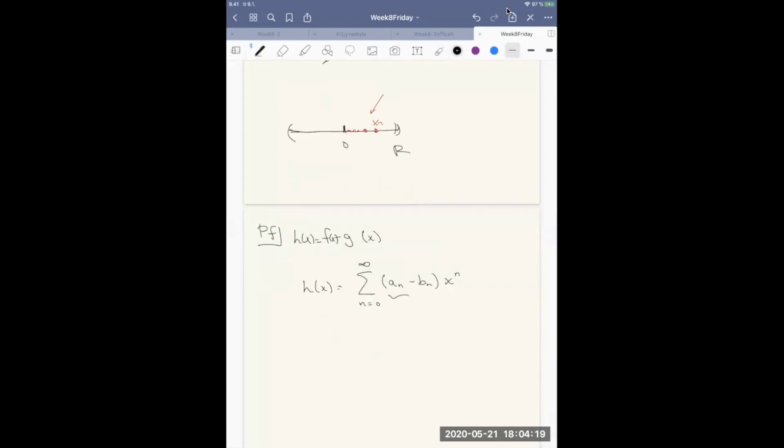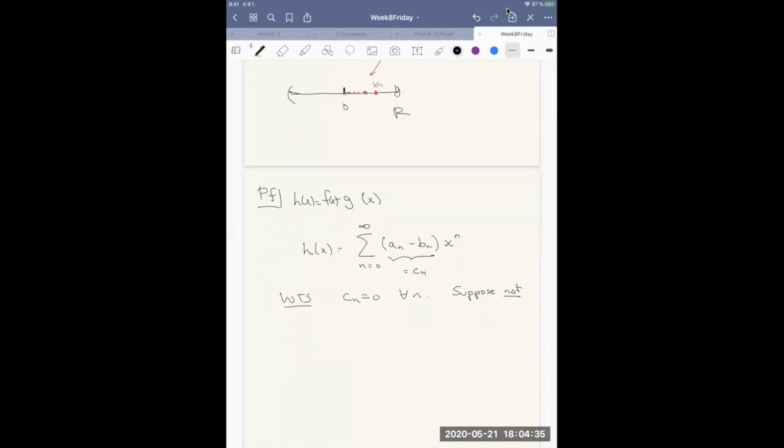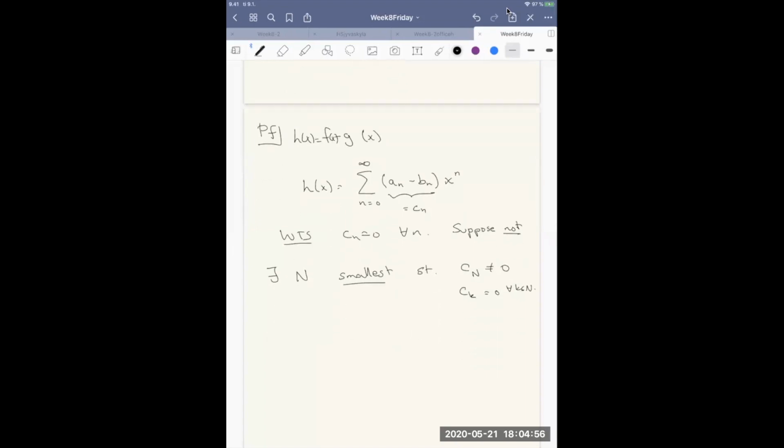Okay, so let's call this c_n, just so we have a name. And what we want to show is that c_n is equal to 0 for all n. Well, let's suppose not. If it were not 0, then there exists some capital N, and we can make it the smallest, so that c_N is not equal to 0, and c_k is equal to 0 for all k less than N. So we choose the first index here that is not equal to 0.